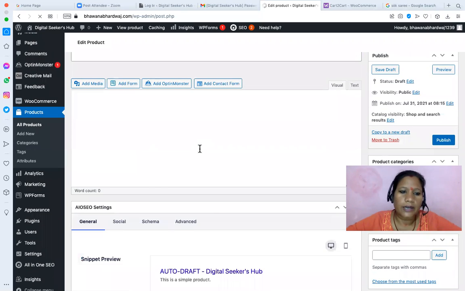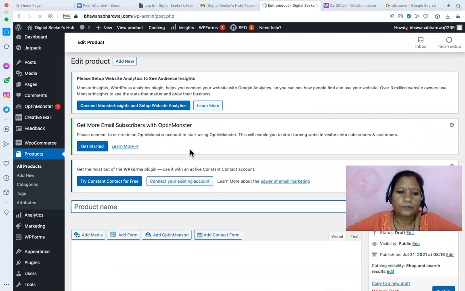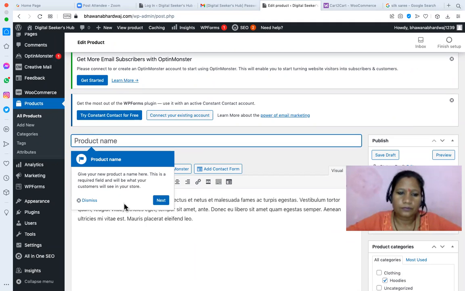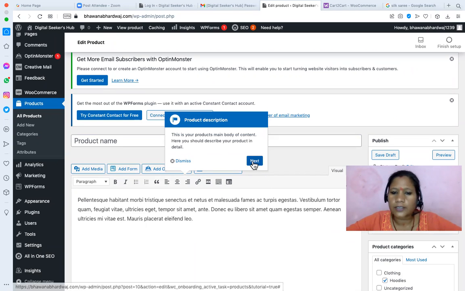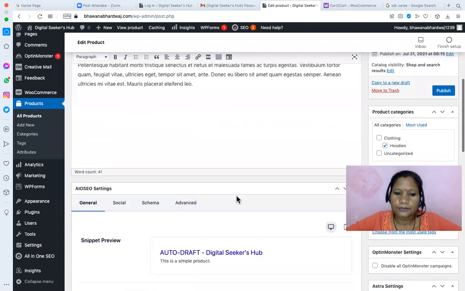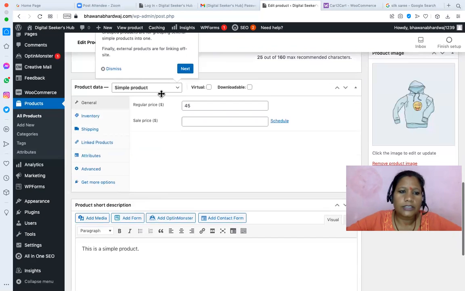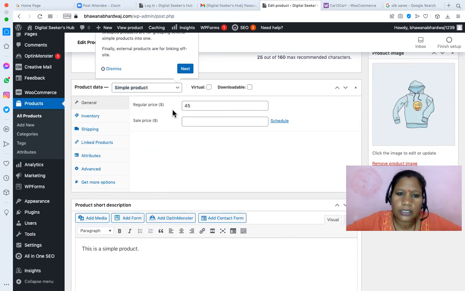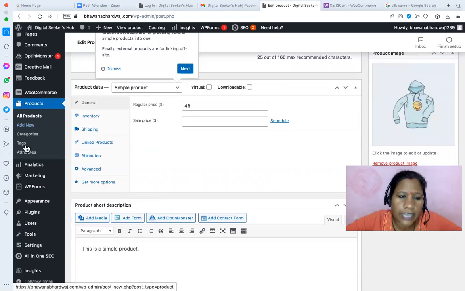right? So here we can give the product name. This is the product name. So here you are going to give the product name. Here you are going to give the product description, and this is the all-in-one features. This is the product. This is the e-commerce part, right? So the product price, now it's coming in dollars. It should be coming in rupees. Can you see that? As soon as we moved to this section.